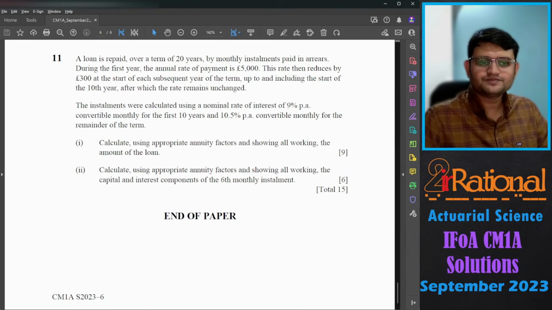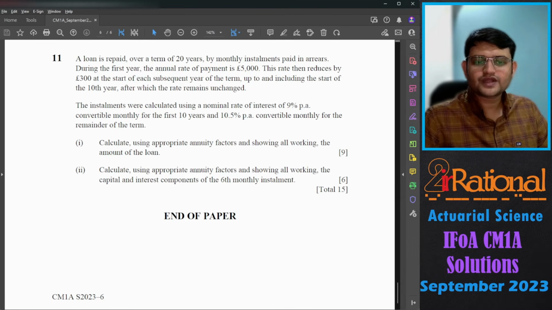Question number 11. A loan is repaid over a term of 20 years by monthly installments paid in arrears. During the first year, the annual rate of payment is 5,000. This rate then reduces by 300 at the start of each subsequent year of the term up to and including the start of the 10th year, after which the rate remains unchanged.